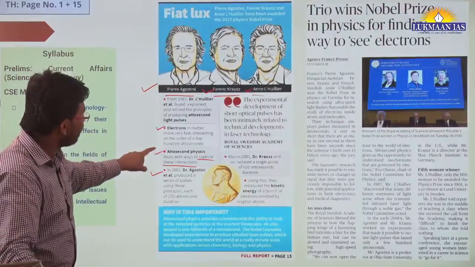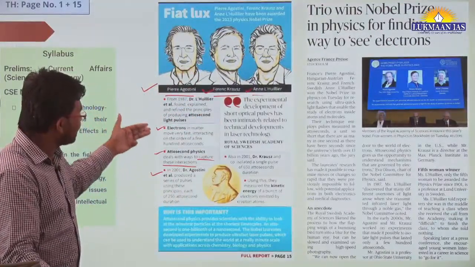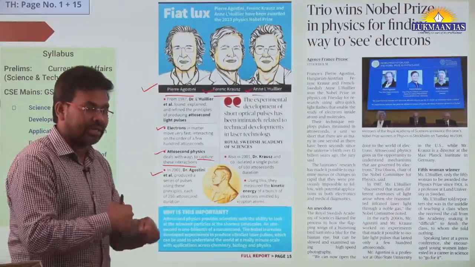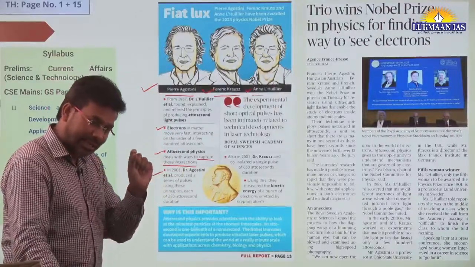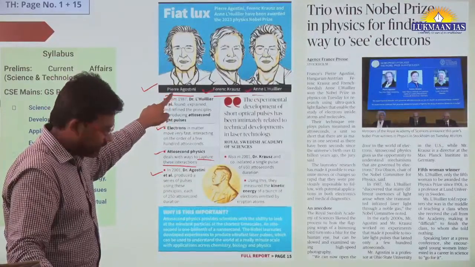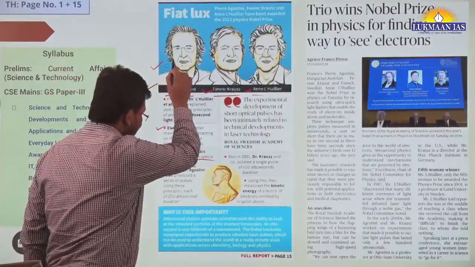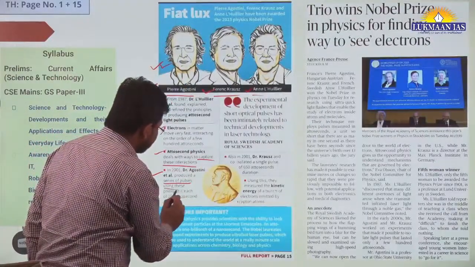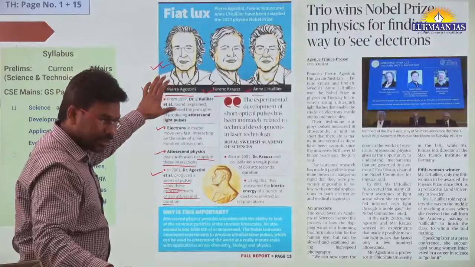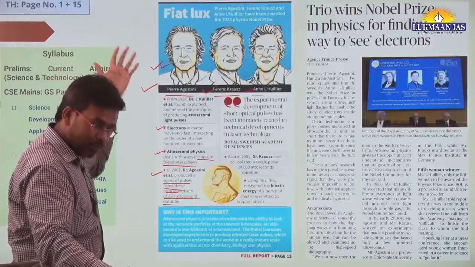This is about one person, this lady, Anne L'Huillier. She has told us about what attosecond is. She generated laser pulses at attosecond rate. She started working in 1987. Then in 2001, Dr. Agostini produced a series of pulses using these principles, each of 250 attosecond duration. She initially built that field, produced electrons, and produced a larger number of pulses.